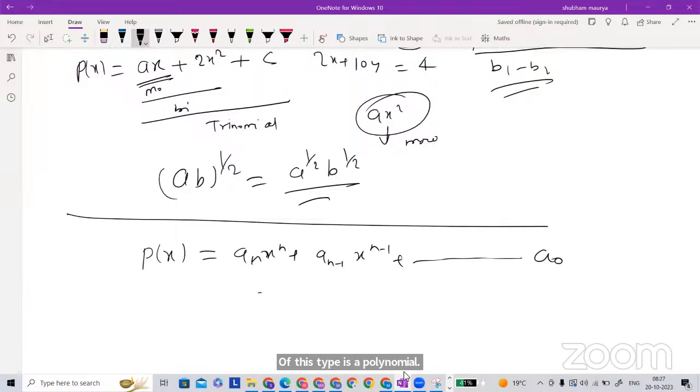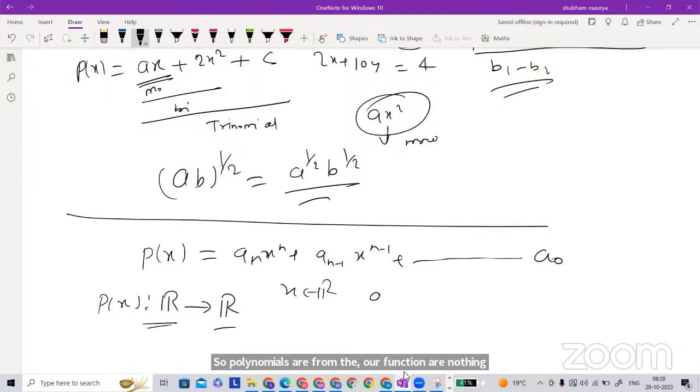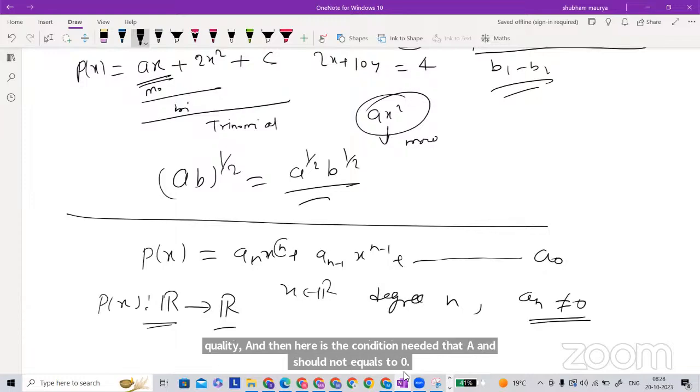Where x is any real number, and the polynomial is of degree n. x is any real number you can give as an input. So polynomials are nothing but a function from R to R. If you are saying the degree of this polynomial is n, then a condition is needed: a_n should not equal 0. That's all, because this is the highest degree term.